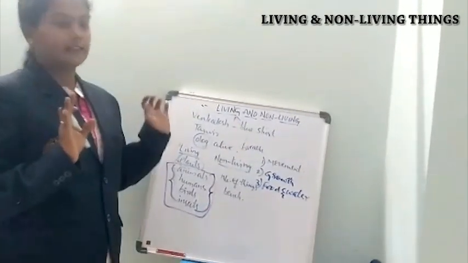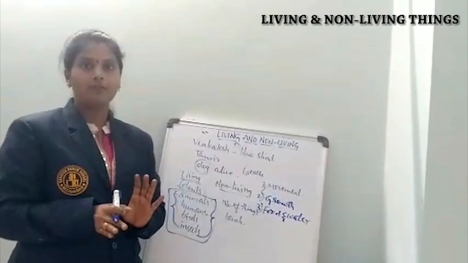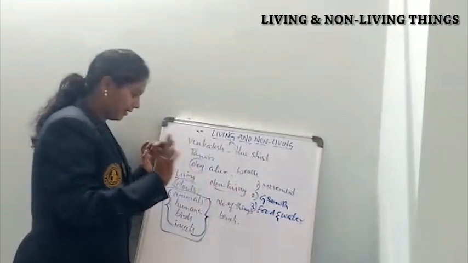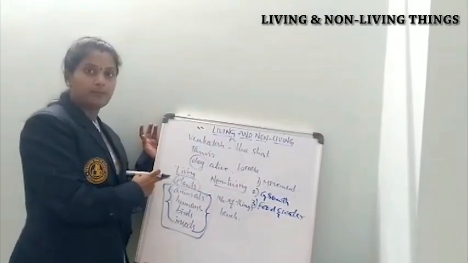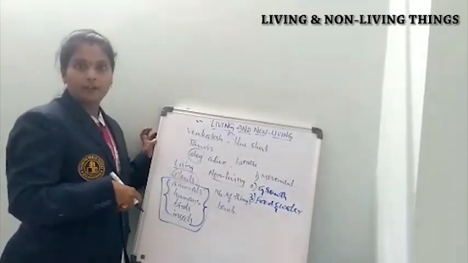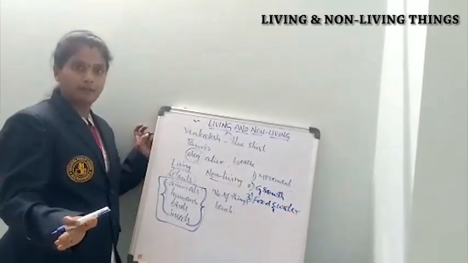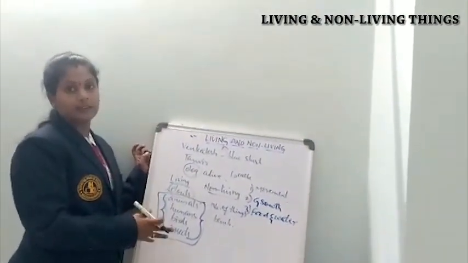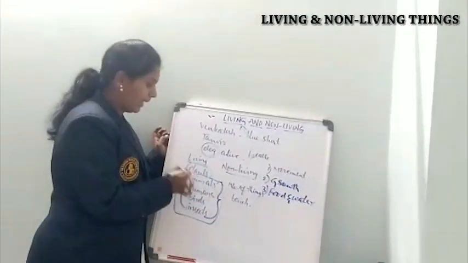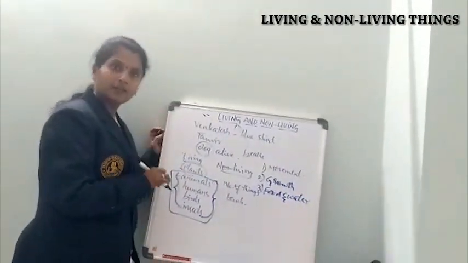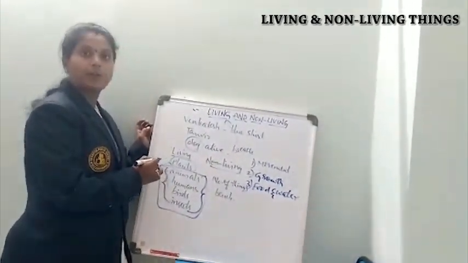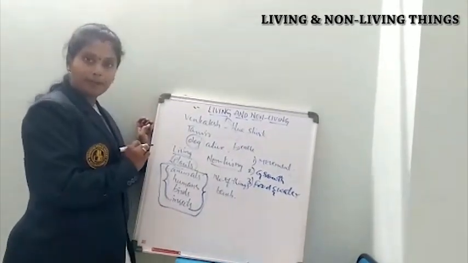All living organisms need food and water for survival. For example, living organisms like plants need water to grow. Animals also need water. Without water, no living organism can survive. Human beings, birds, insects, etc. And food also is needed. I told you in the previous class that plants need food. They prepare their own food in the presence of sunlight, carbon dioxide, chlorophyll and water, in a process called photosynthesis. So they prepare their own food.